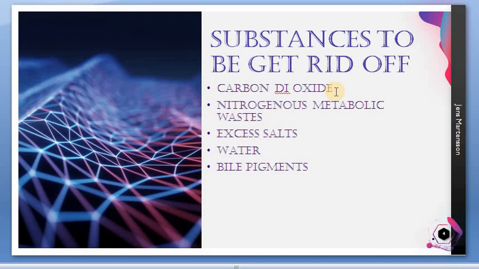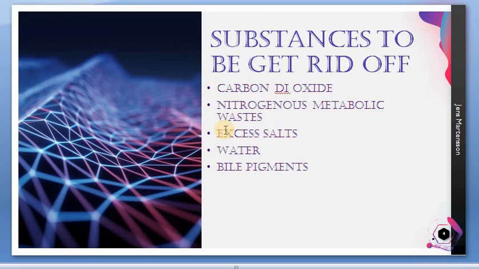The carbon dioxide is eliminated through the lungs, and a small amount of water is also expelled out. So carbon dioxide and water are expelled through the lungs. Then the second one, nitrogenous metabolic waste. Here the nitrogenous metabolic waste may be ammonia, uric acid or urea. But for our body, the maximum excretory product is urea.